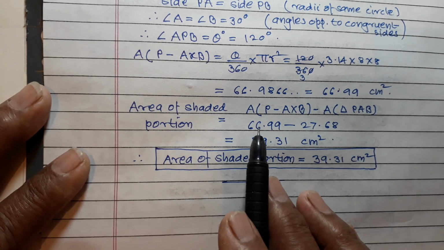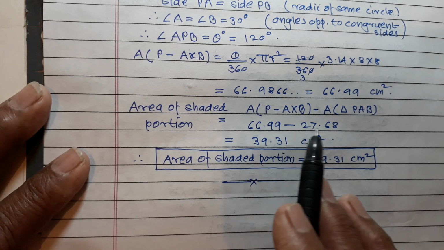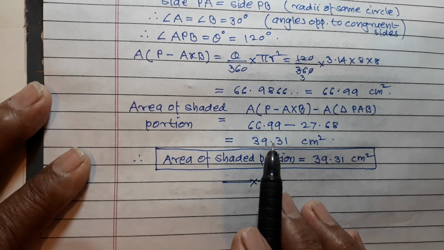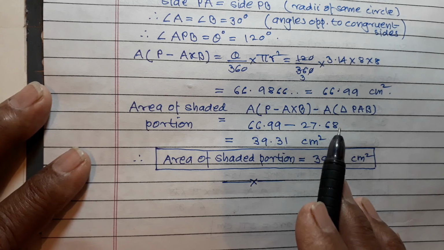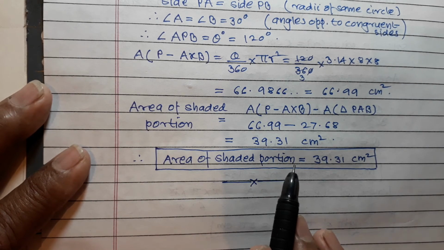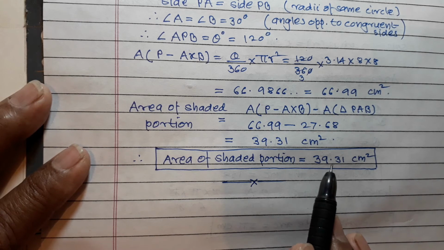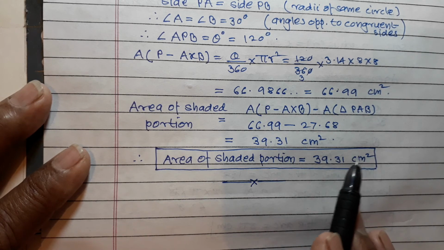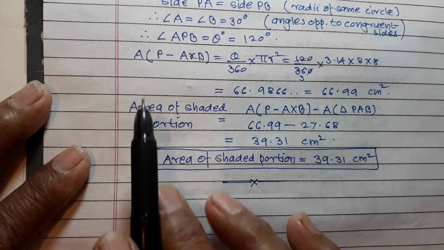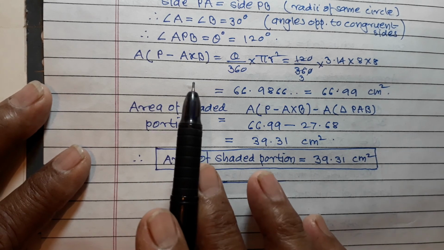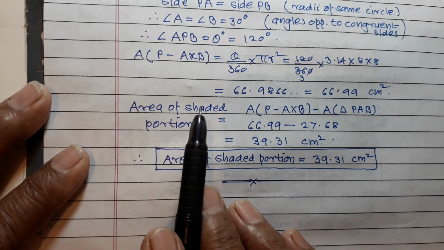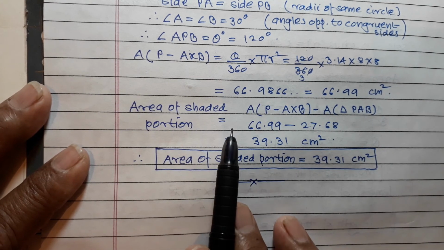And therefore area of shaded portion is equal to area of sector minus area of triangle, which is equal to 66.99 minus 27.68, which gives you 39.31 cm square, and hence area of shaded portion is equal to 39.31 cm square. Okay, so this example is slightly complicated, so go through this example again so that you understand and calculate properly.